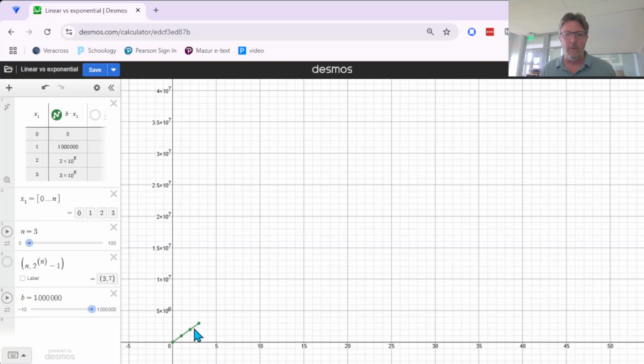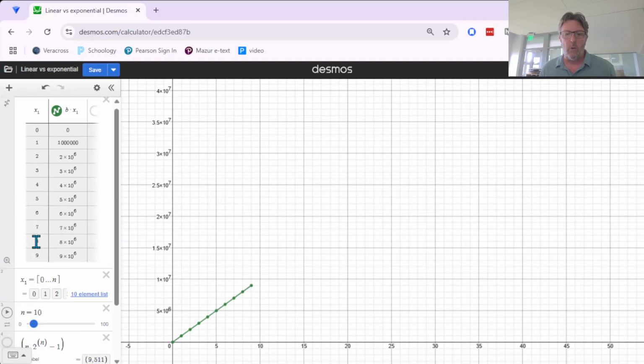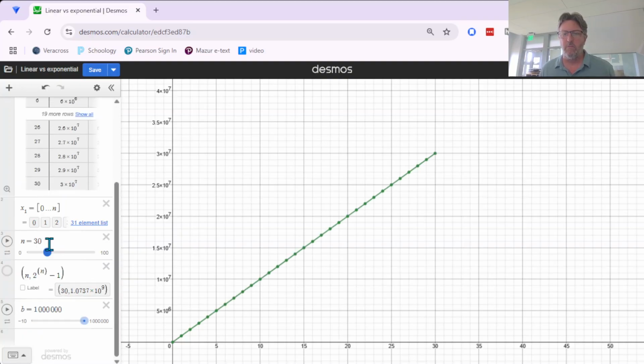And this graph is showing those points increasing. So that's 3 million and then 2 million. It's counting up the total amount of money that you've got. So that can get pretty big. After 30 years, that's $30 million. That's an amazing salary to get. And if you imagine your career is like 30 to 40 or maybe 50 years, that's 40 to $50 million. That's pretty good, right? Good deal.